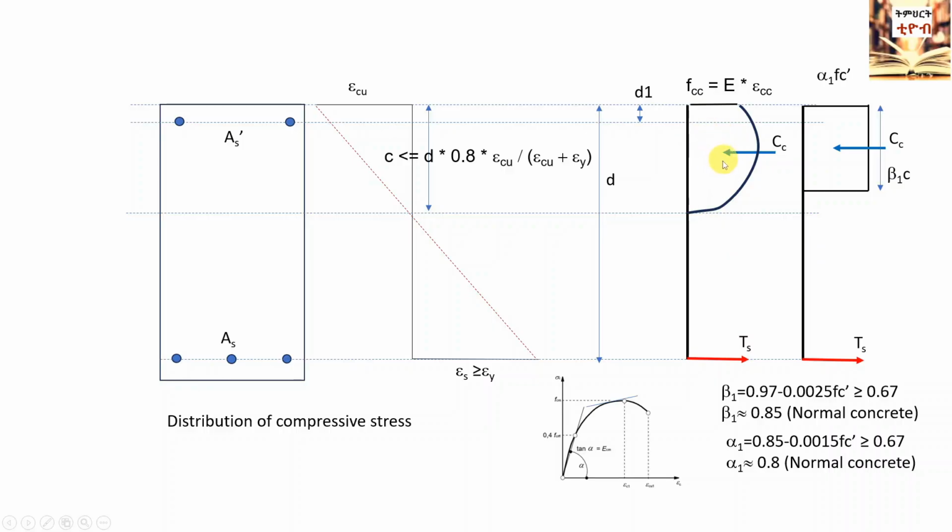Codes approximate the stress block with an equivalent stress block with a stress amount of alpha 1 times fc and a height of beta 1 times c. The alpha 1 and beta 1 values can be calculated according to the Canadian standard with the formulas shown here. For normal concrete with a compressive strength of 20 to 50 megapascals, alpha 1 and beta 1 can be taken as 0.8 and 0.85 respectively.